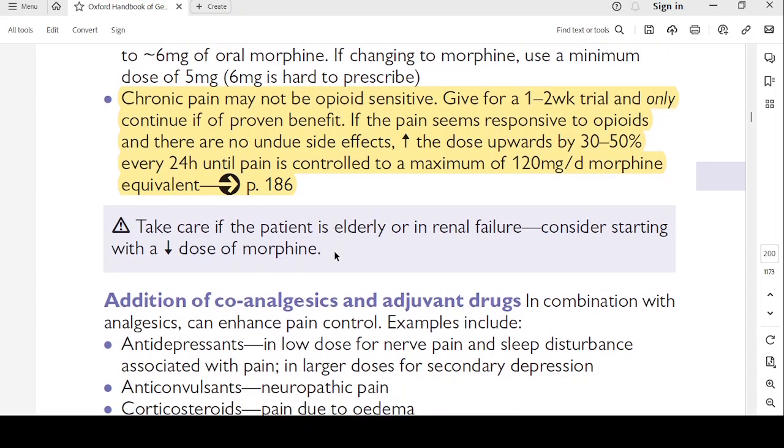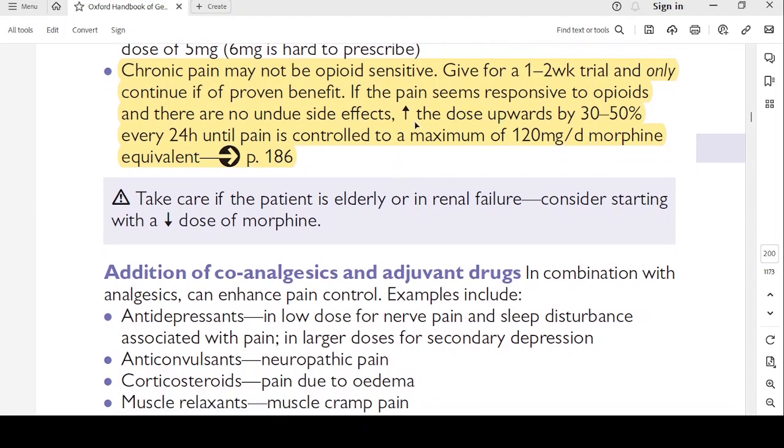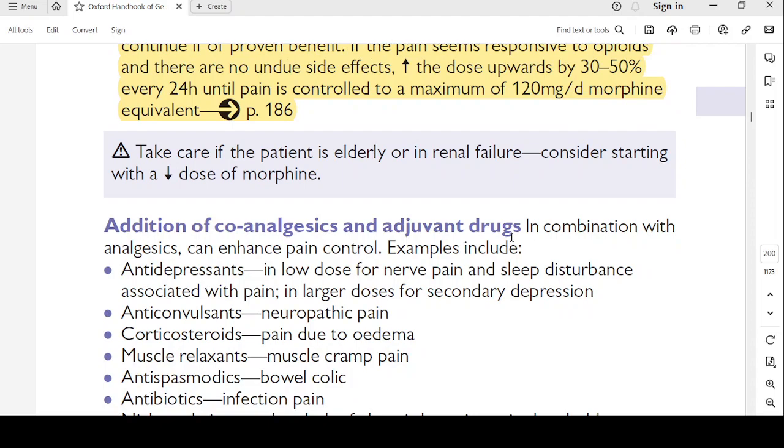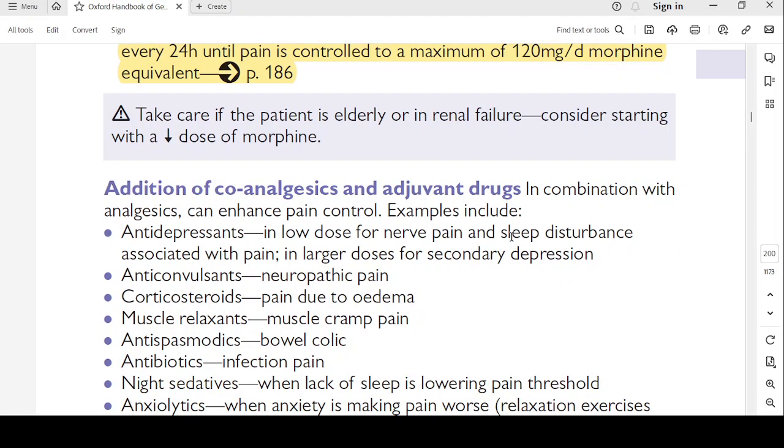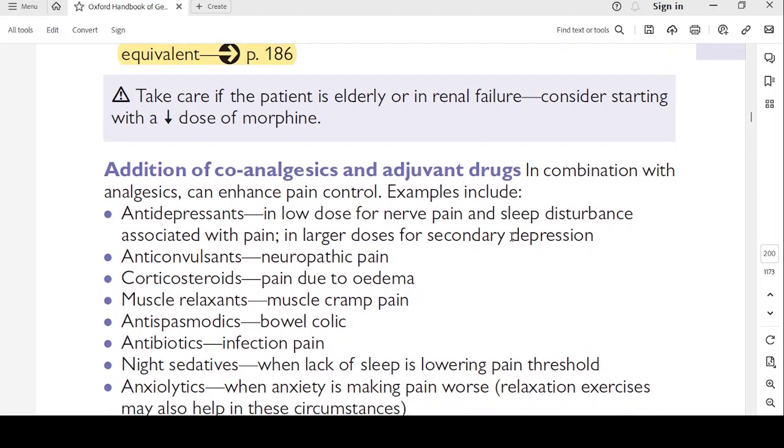So this is how you have to start and increase the dose of morphine. There were questions regarding this increased dose. How much dose increase do you have to do? By 30 to 50%. Take care if the patient is elderly or in renal failure. Consider starting with a low dose of morphine.